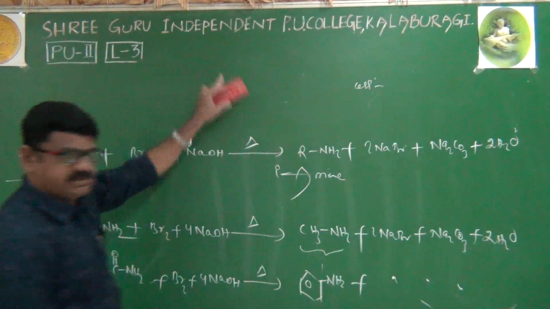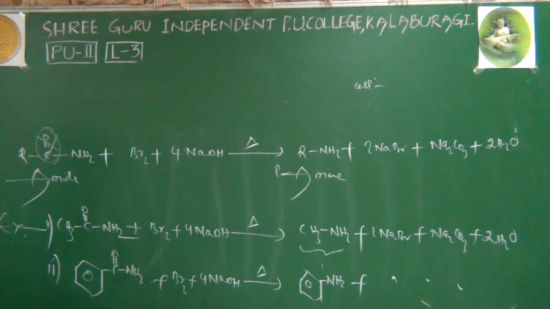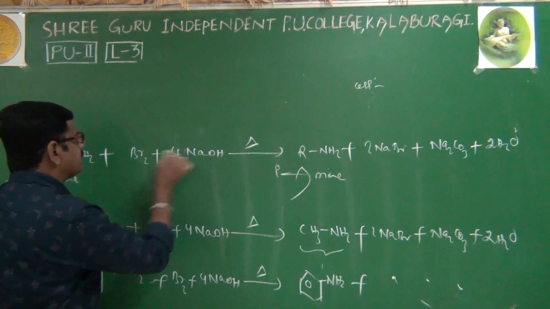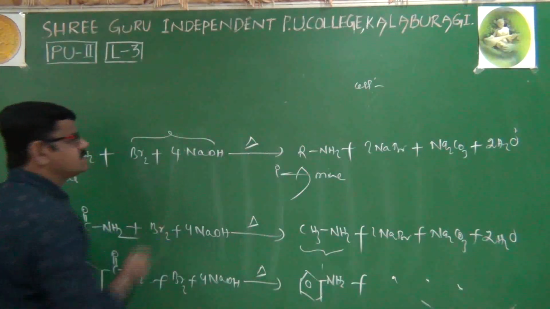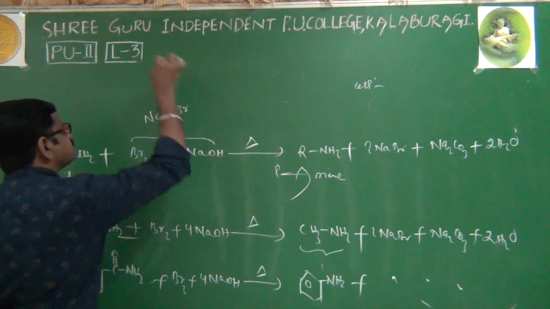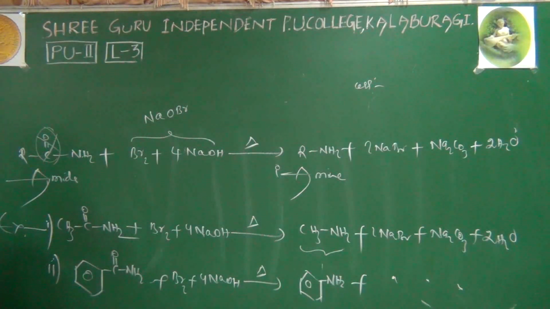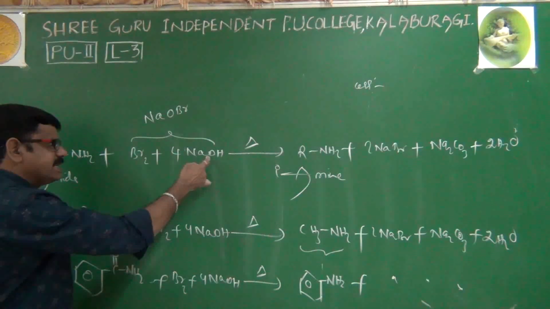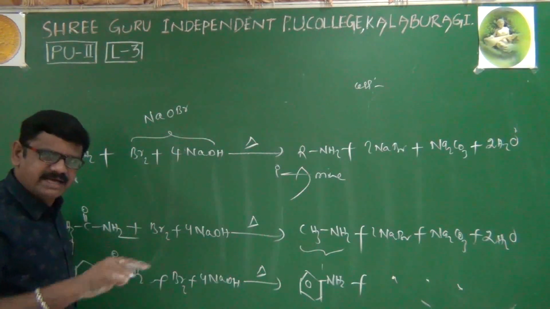But before the mechanism, one more point I have to tell: sometimes in the question or in the reaction, instead of Br2 and NaOH, by merging them, they may give NaOBr also. That is also the same, sodium hypobromite. I'll repeat. Br2 and NaOH is Hofmann's bromamide degradation.